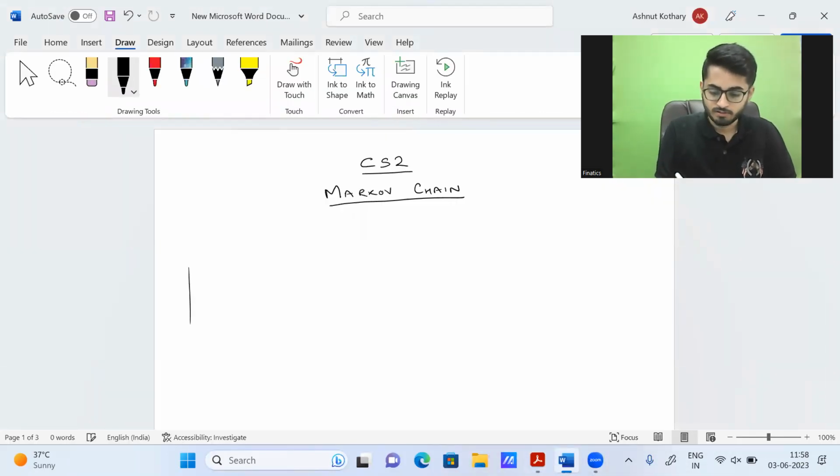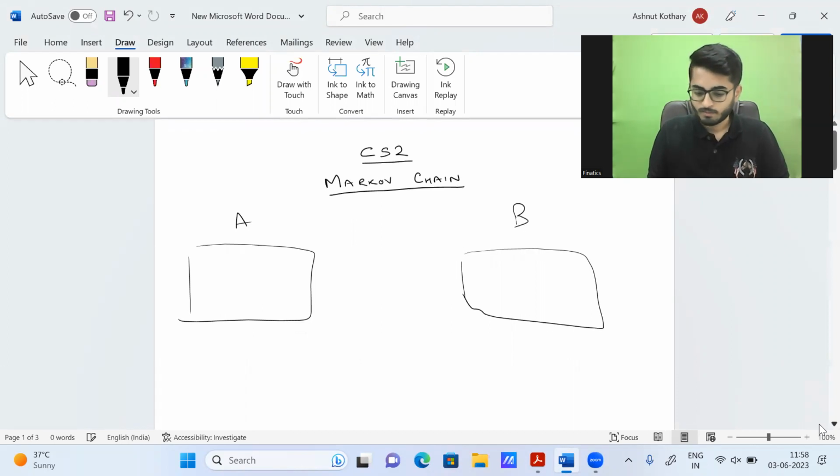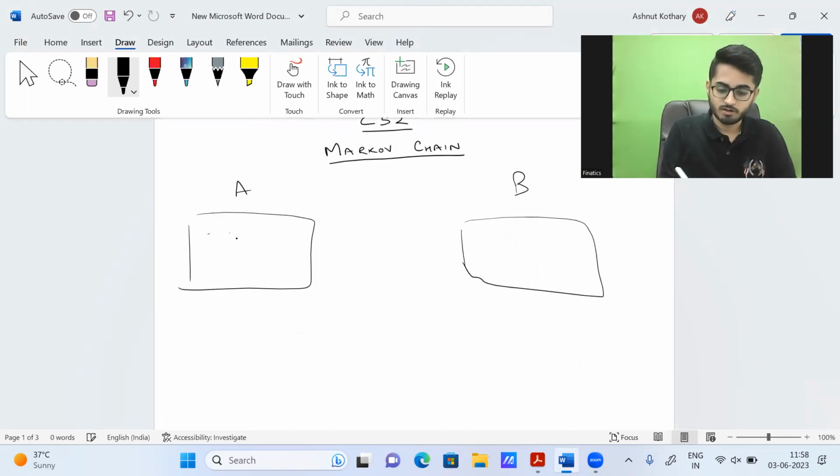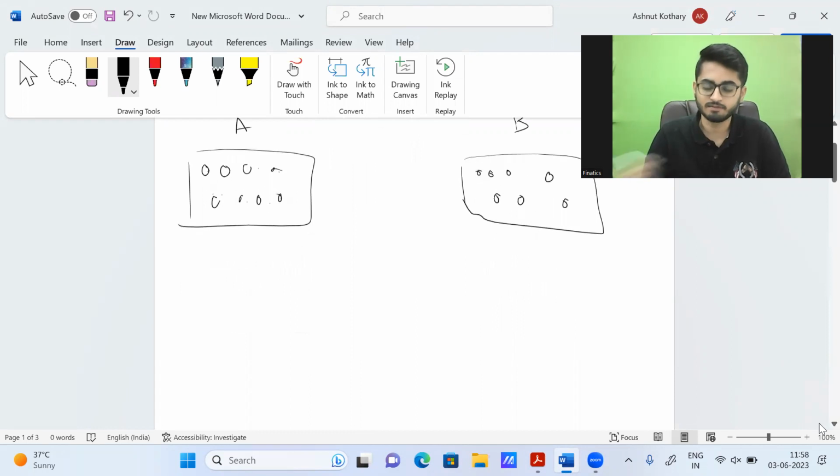There is box A over here and there is box B over here. So there are n balls over here, 1, 2, 3, and so on. And over here also, there are n balls. Now, obviously, if you take some value of n, it becomes easier to visualize. But let me try the general way itself.